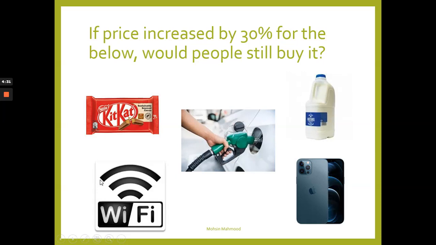Okay, and what about internet? If the price increased for internet use, would people still pay for it? Would they switch over providers? It's a lengthy process, isn't it? You'd have to maybe get an engineer to come and stop the internet from working, depending on what provider you're with. And then you would have to make loads of phone calls to research another internet service provider and get that engineer to come and fix in your hub. So it could be a long process. It depends on the individual, I guess.